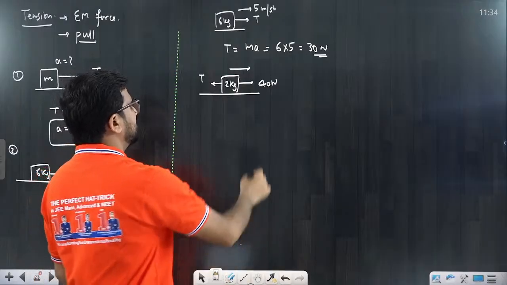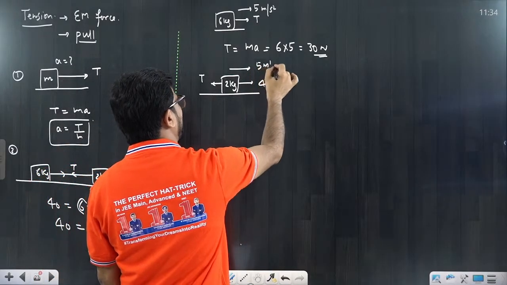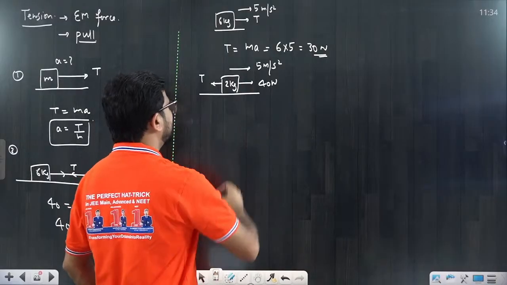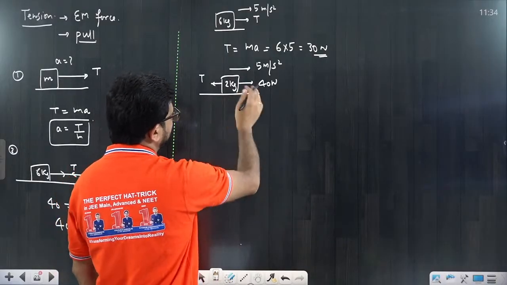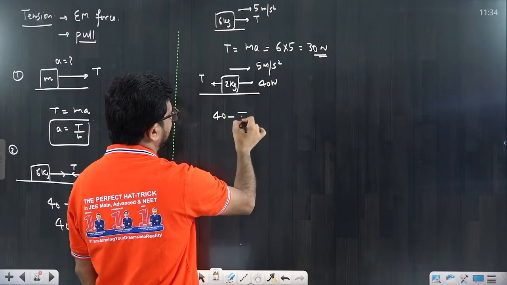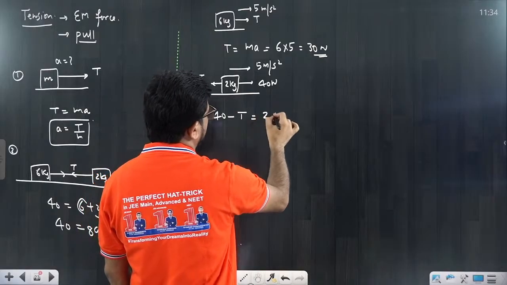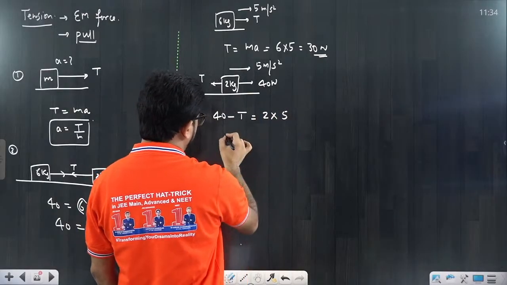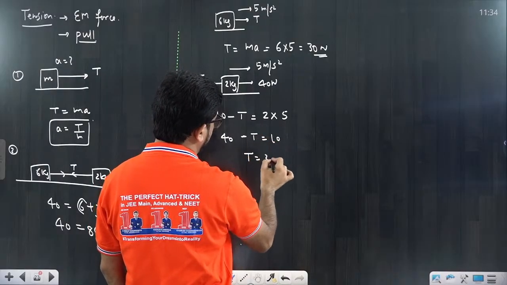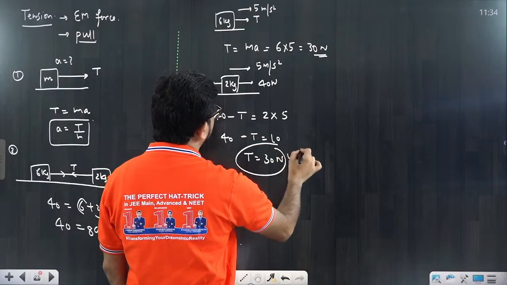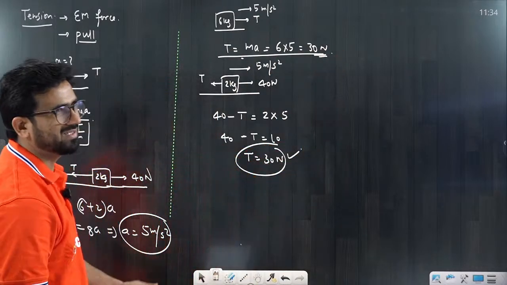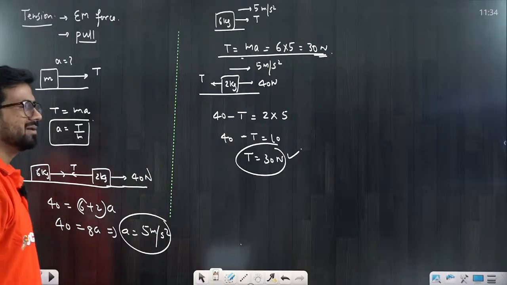Now it was moving with an acceleration of 5 meter per second square. So from here we have to calculate. Yes, we can calculate it. Definitely you will say in the horizontal direction, the net force is in the right direction, that means 40 minus tension is equal to m into a, that means 2 into 5. So 40 minus T is equal to 10, that means T is equal to 30 Newton. You can calculate either this way or this way, that doesn't matter, you will get the same answer. Okay, so I think it is more clear to you.